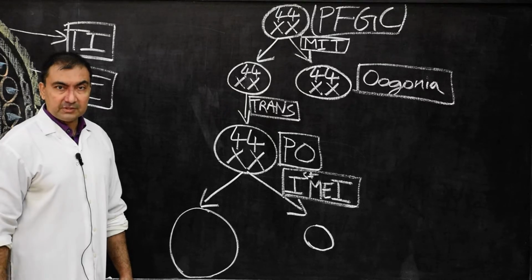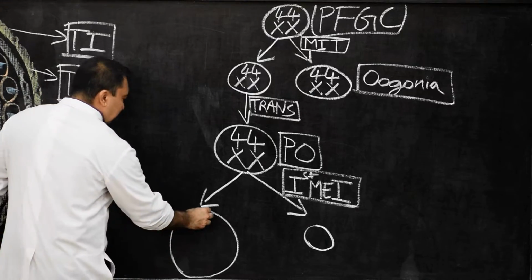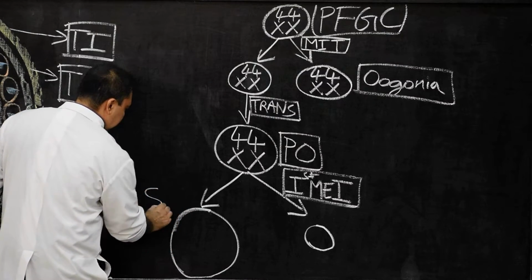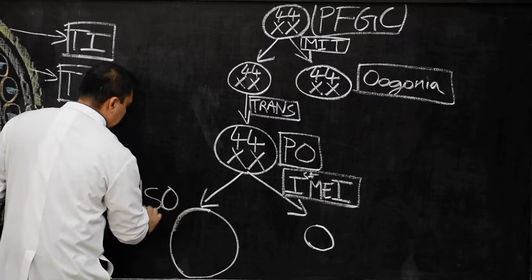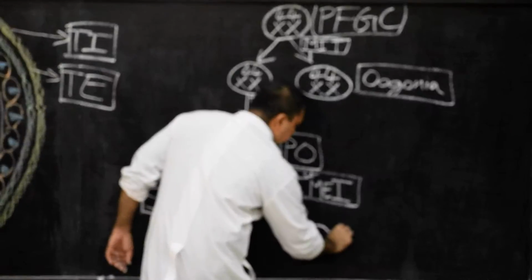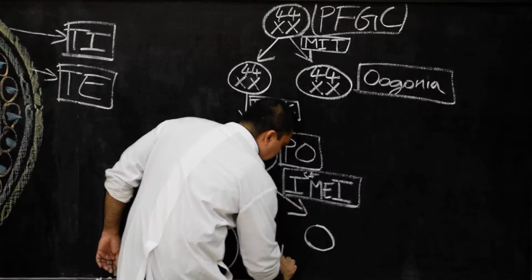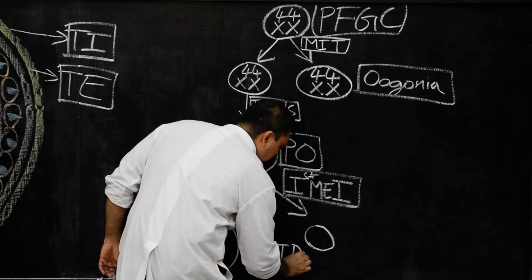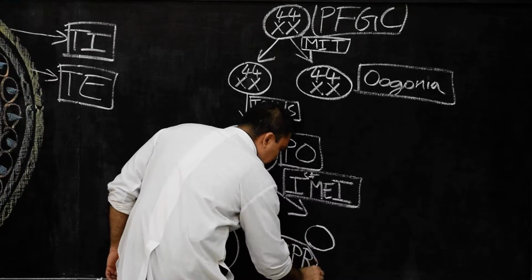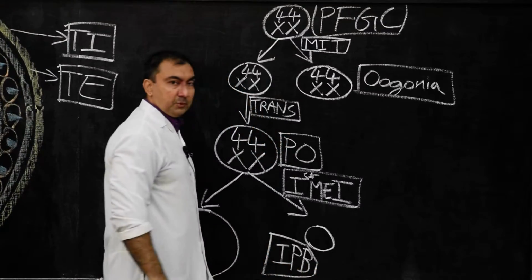The cell which acquires the maximum amount of cytoplasm will be known as the secondary oocyte, and the smaller cell which receives less cytoplasm will be known as the first polar body. So this is the first polar body, smaller.